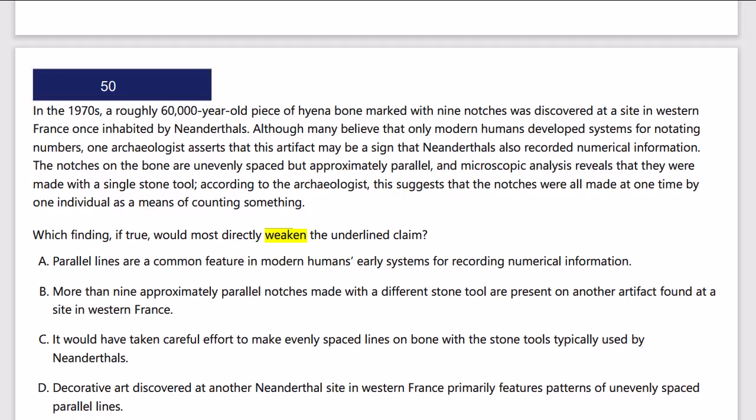Here we have an example of which finding would directly weaken the underlined claim. Okay, we don't actually have an underlined claim above. Don't know why it says that, but we want to weaken the claim here. So again, as we read it, we'll figure out the claim. We always want to identify what is the claim. So read the question, figure out what we need to do, weaken in this case. Then we're going to read the full paragraph, get the idea here, and identify the claim. So we can then figure out the answer in relation to that claim.